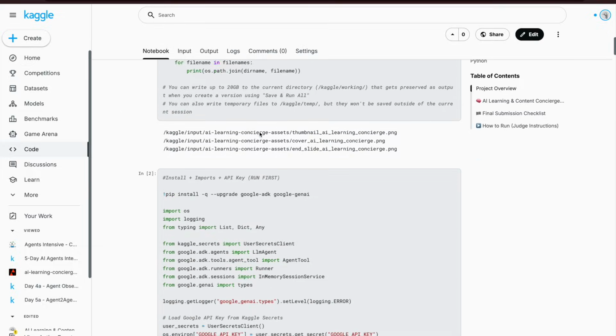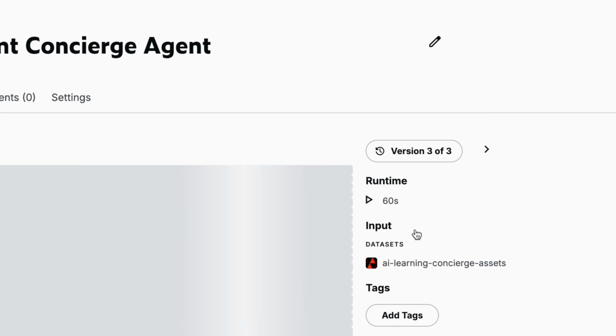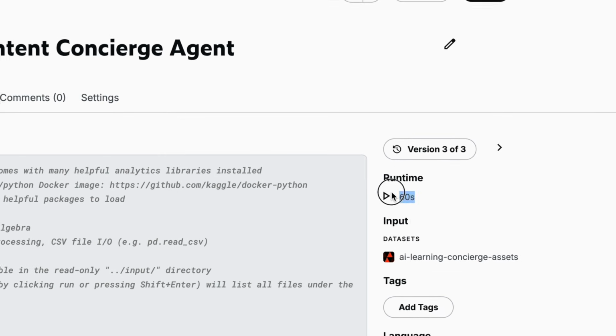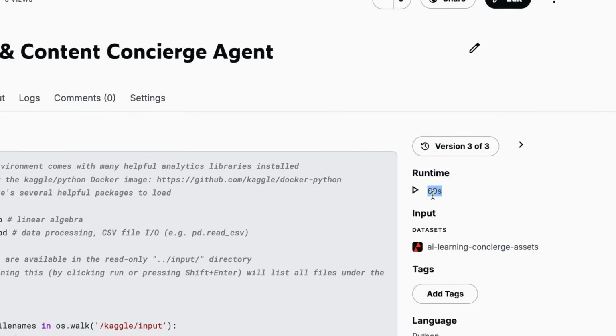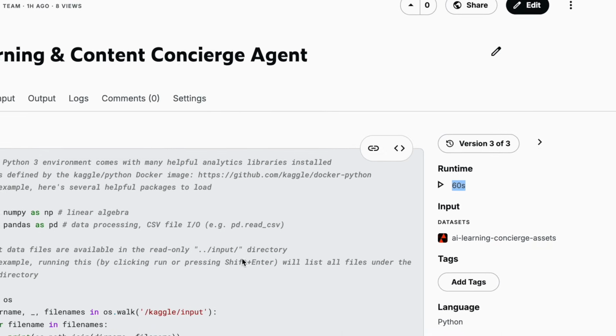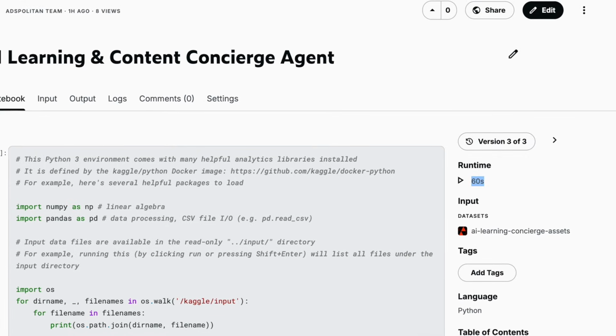So this will show you what all I have done in my notebook. It will show the runtime as well. So for me, the runtime is 60 seconds, which is like 1 minute. You run this, and in a minute, you will have the agent up and running.